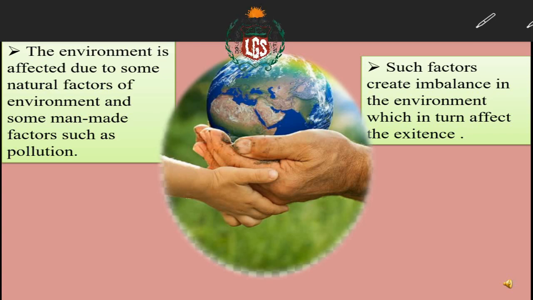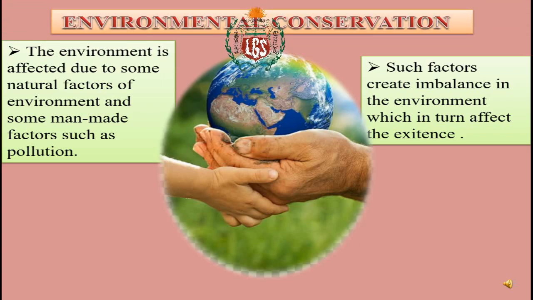Maybe I can make a pen stand, or maybe I can make it a flower pot. Something could be used from that. I am not saying for our daily articles, but at least to decorate we can use such plastic articles. We have also come across various activities in our school, like best out of waste, where whatever waste articles you have at home, you make the best out of it. Why do we do that?